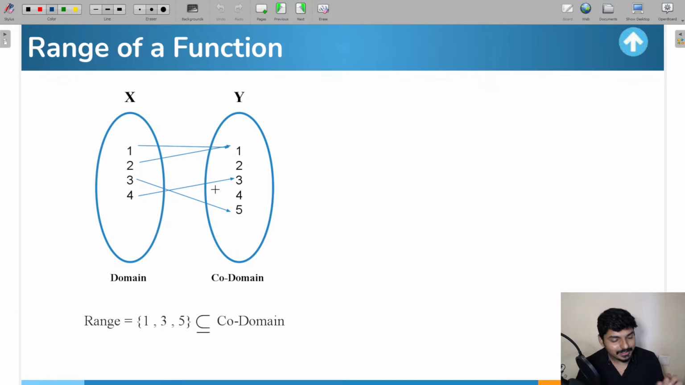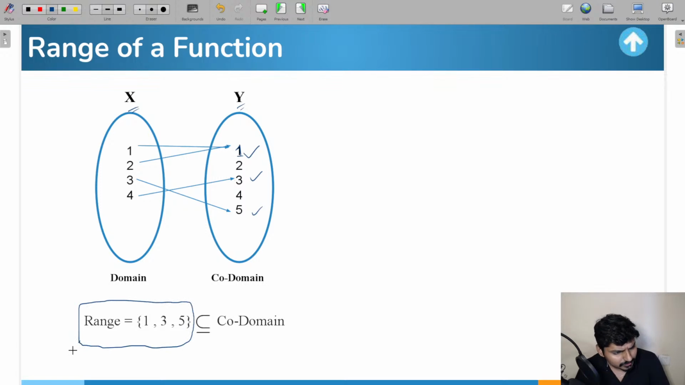The first way, range is simply nothing but the images present in the second set. If you take all the images together in the second set, that is going to be representing the range of the function. Now look, you can see here clearly, guys. This is your set x and set y. Okay, you can see that 1 is an image of 1 and 2, 3 is an image of 4, 5 is an image of 3. Okay, so if you take these images together, 1, 3, 5, that will be representing the range of the function.